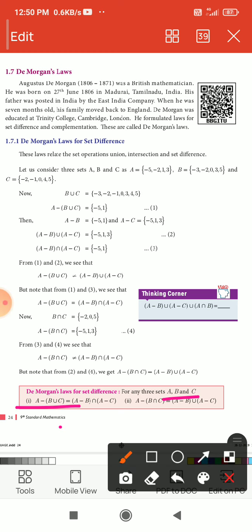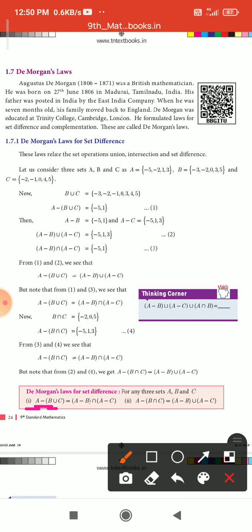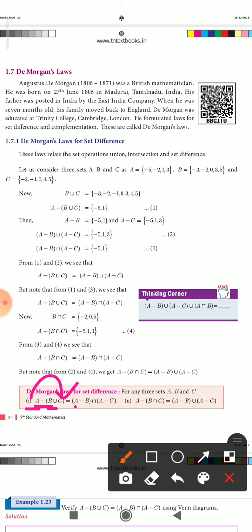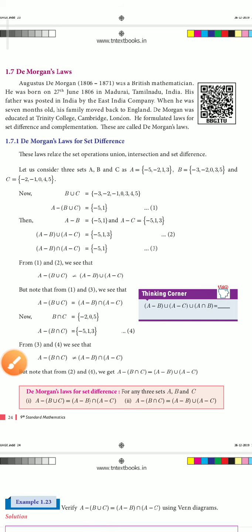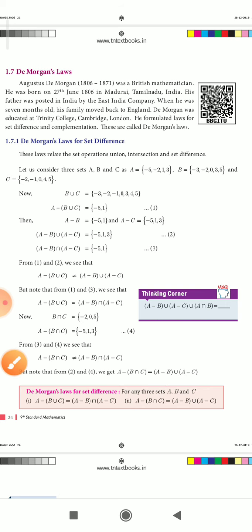So A minus B union C is equal to A minus B, then A minus C. A is a single set, this is the union of sets, so we are going to subtract this union of sets from A. That's why first A minus B, then A minus C, then change union to intersection. Second law: A minus B intersection C is equal to A minus B union A minus C, intersection becoming union.